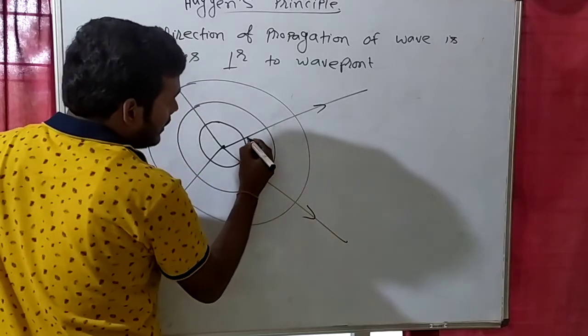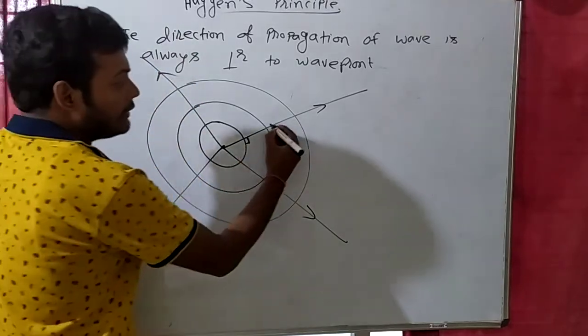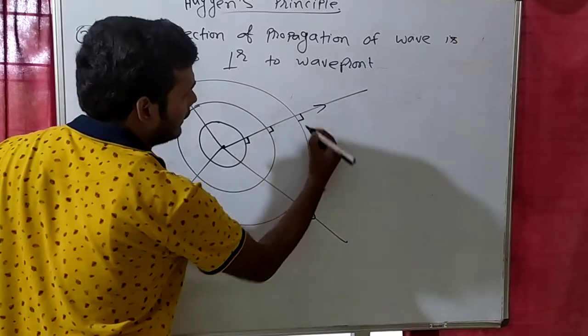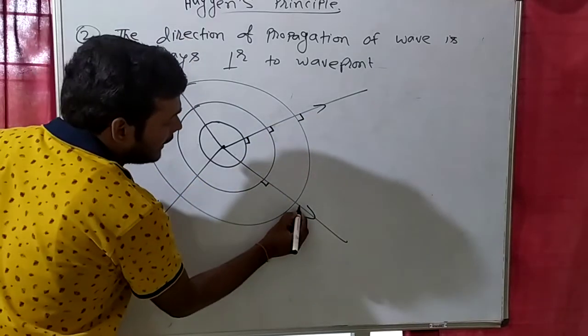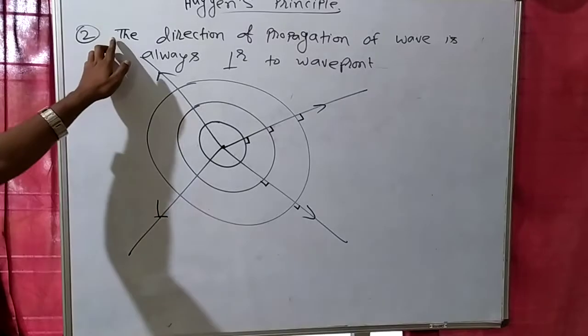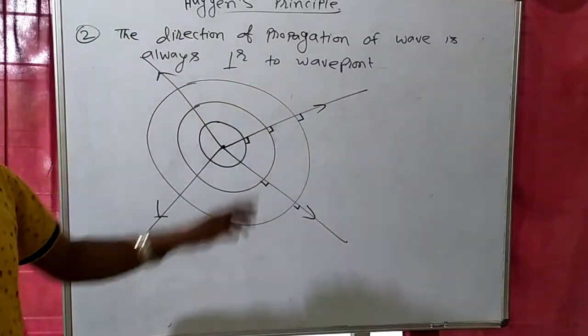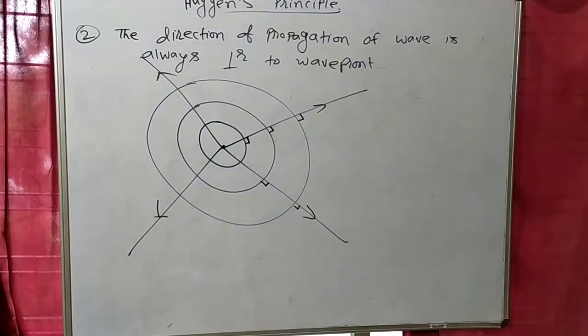Wavefront is this one. See here, this is perpendicular, 90 degree. See here, 90 degree. See here, 90 degree. So always at each and every point you can check that direction of propagation of wave is always perpendicular to wavefront. So this is the concept.